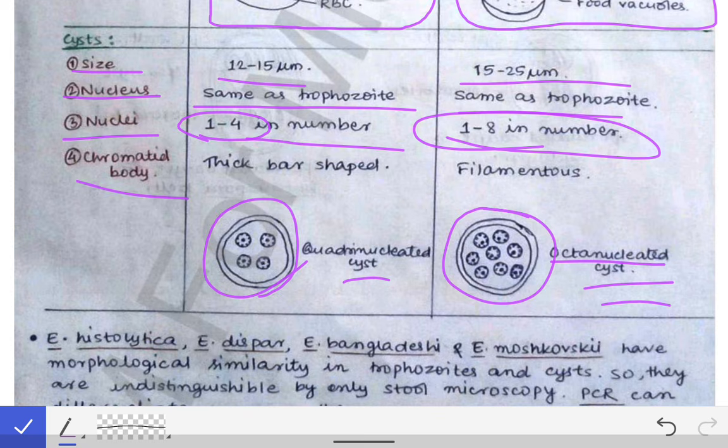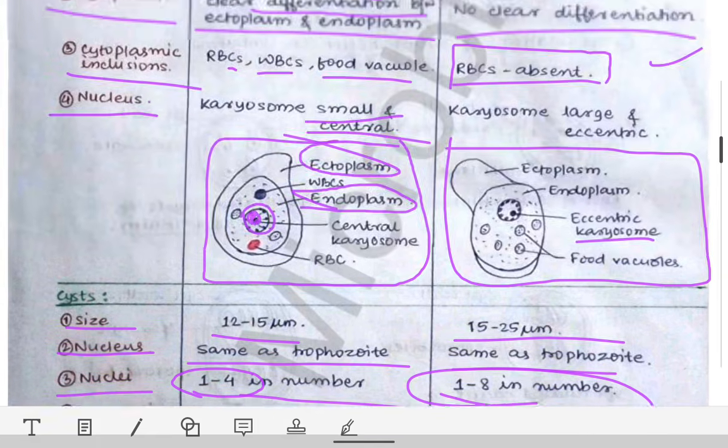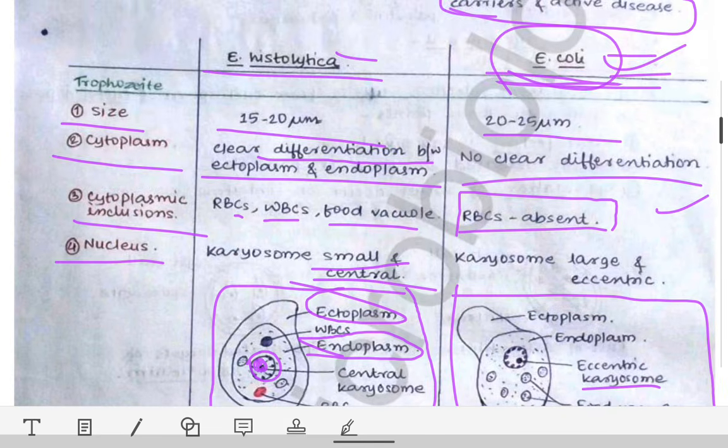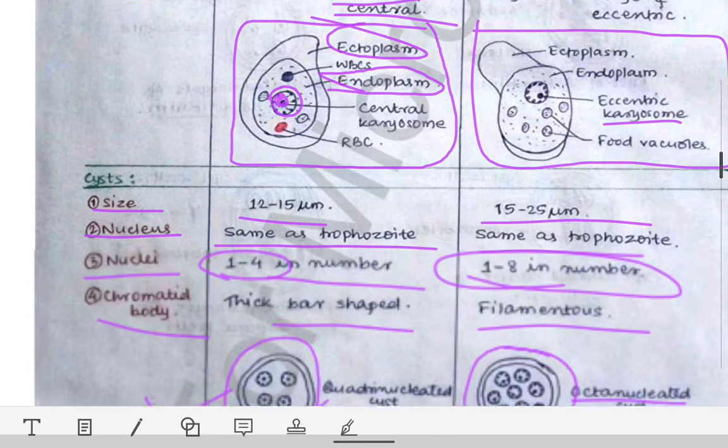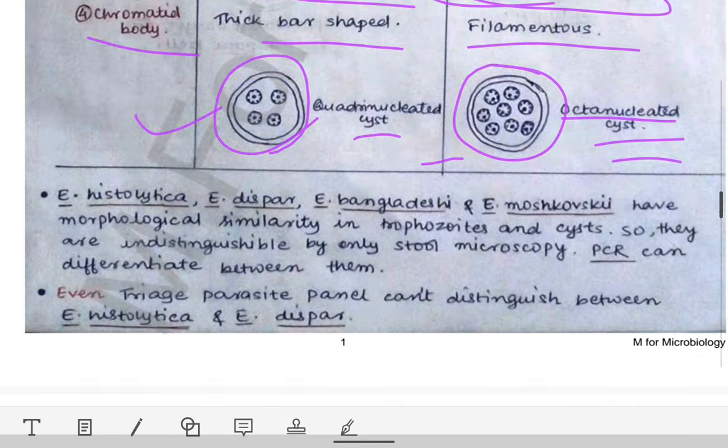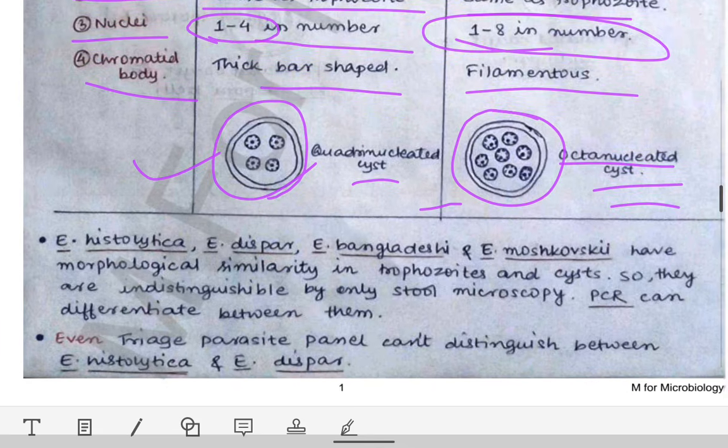Then the chromatid body has not been shown here in these diagrams, but you can remember it: the chromatid body is thick bar shaped in case of histolytica, and it is filamentous in case of the coli. So this is a very important difference between the Entamoeba coli and the Entamoeba histolytica. You should remember, this is asked in the university exams, and this is important as well.